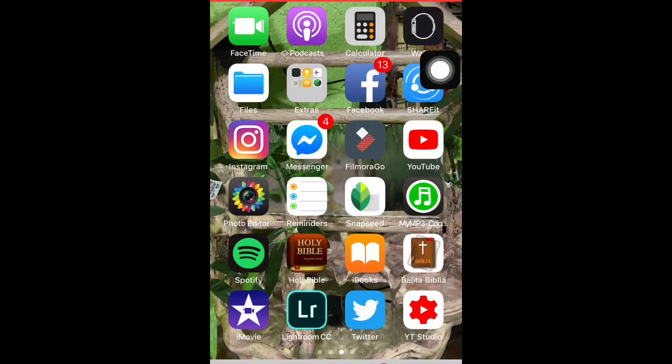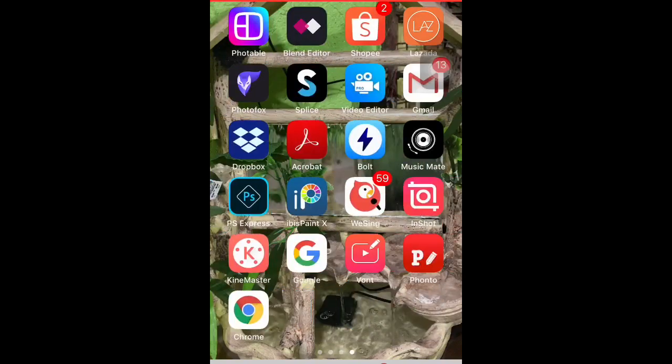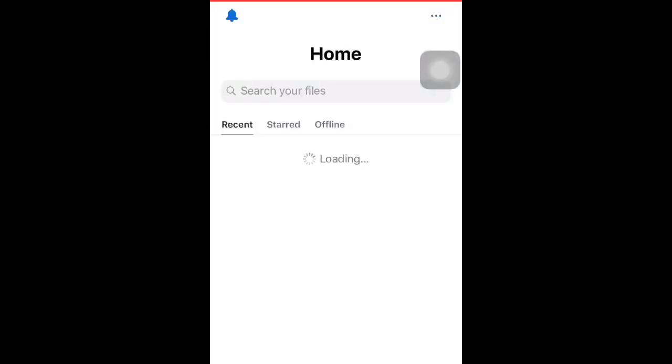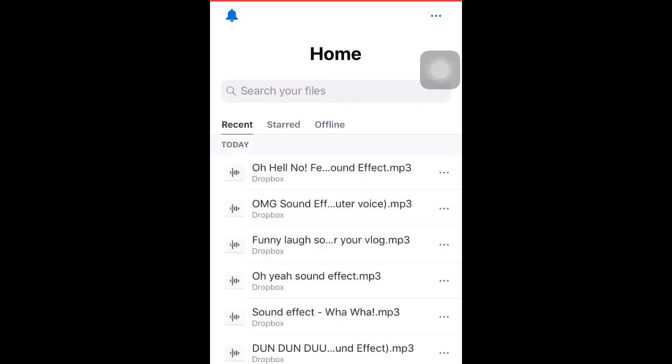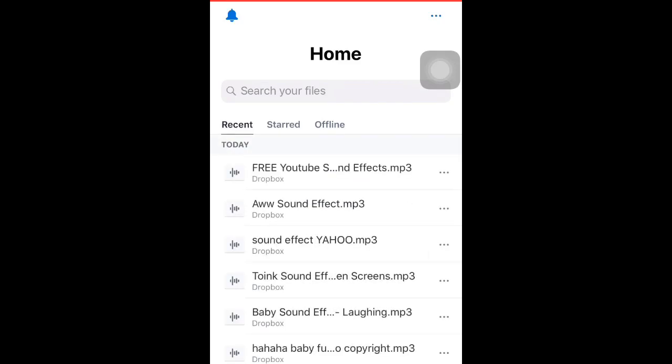Then next, back to Dropbox. Find your recently added sound effects. So first one, check your recently added effects. So yeah, that's it.